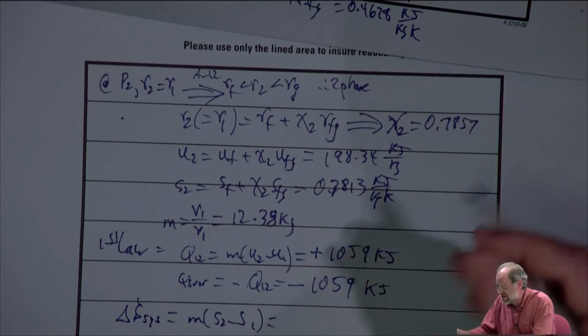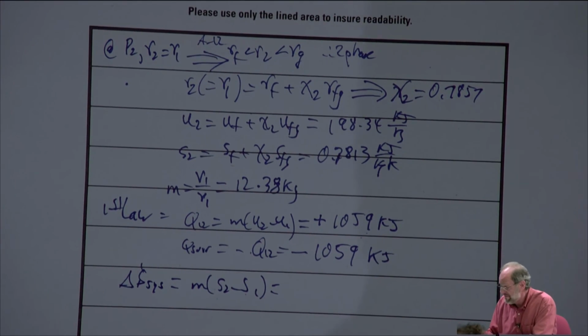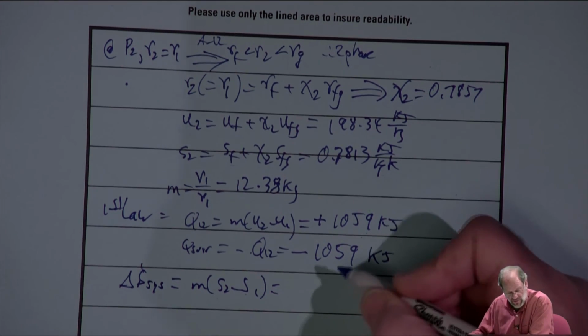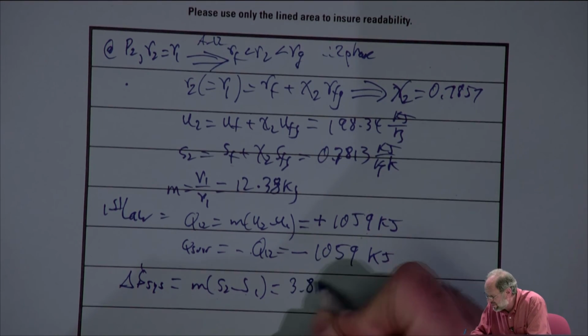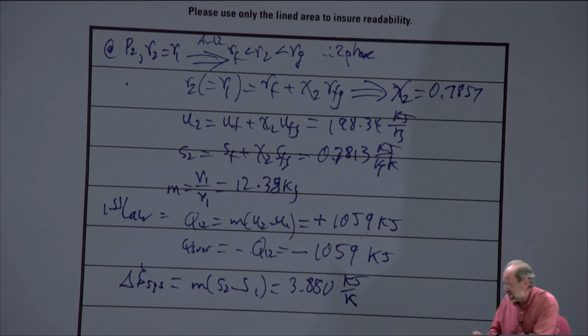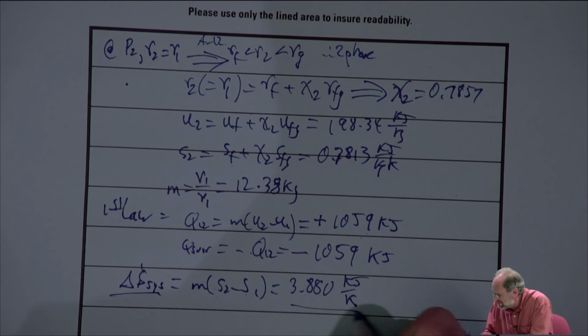Again, that's just the mass times S2 minus S1. Again, plug in all the numbers yourself, and we end up with 3.880 kilojoules per Kelvin. Note that the specific entropy units would be kilojoules per kilogram per Kelvin. Then the mass has kilograms, so that the mass units cancel. So we get total entropy units of kilojoules per Kelvin. So there's the delta S for the system.